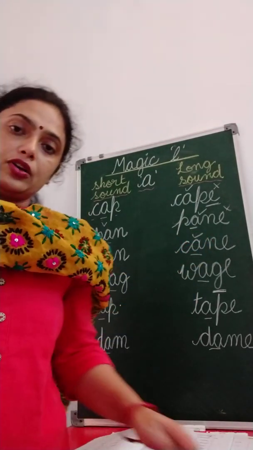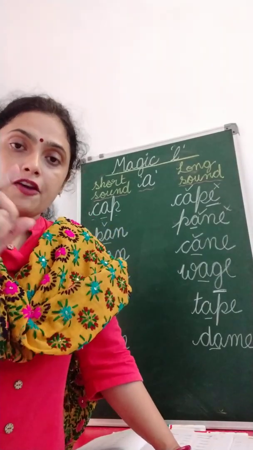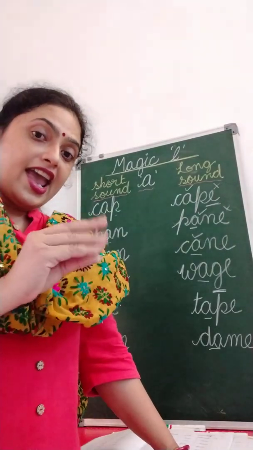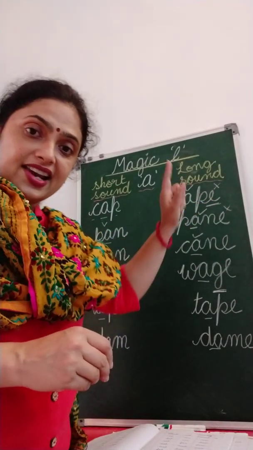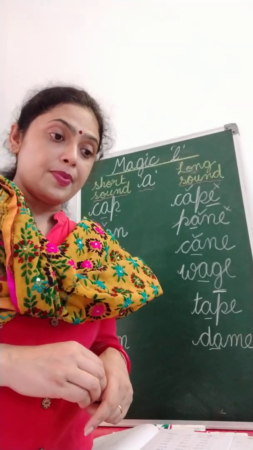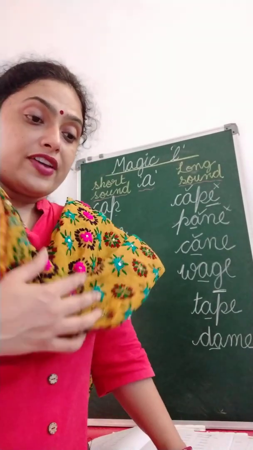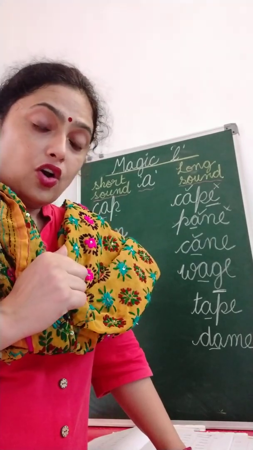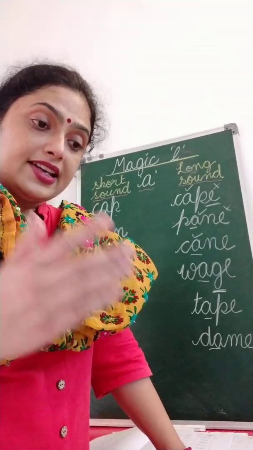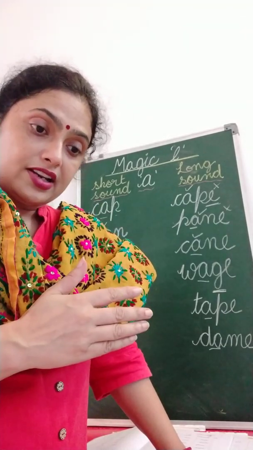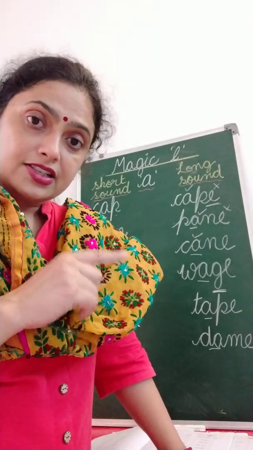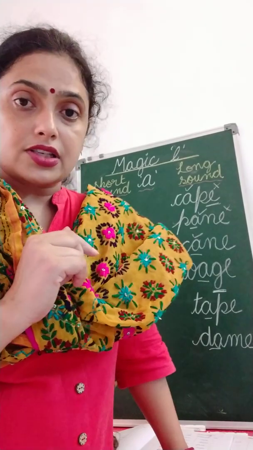So say the rule with me one more time. When two vowels are walking, first one does the talking and second remains silent. So that is magic E. Okay. We can call it silent E also. Whenever silent E is at the end of the word, it becomes silent, and the first letter will give us a long sound.